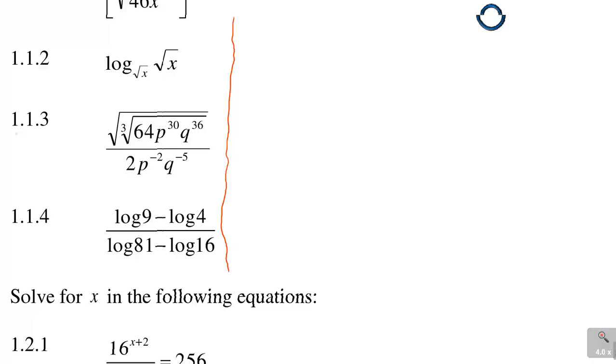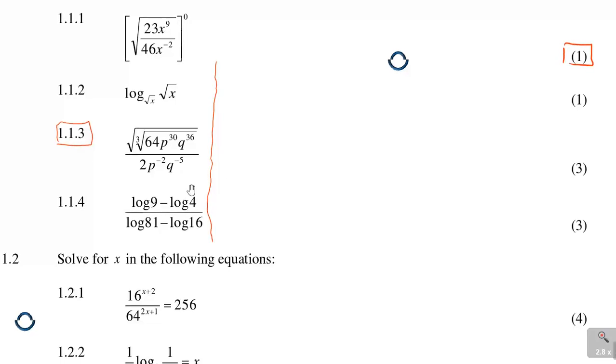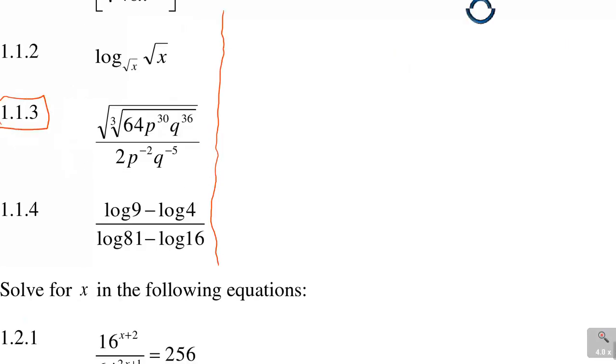Next question, 1.1.3. We are supposed to simplify this. Now, let me see how many marks this was. It is worth 3 marks, which means there's a little bit of working. Now, if I bring my screen back so that you can see better. We are given quite a few things here, but how do I approach this? You mustn't approach this question as a whole, it will confuse you. What you can do is just do it in parts.